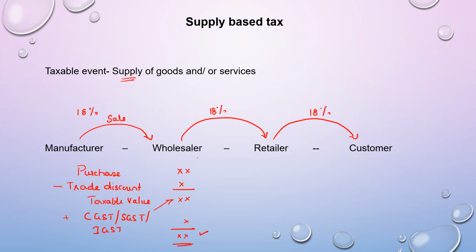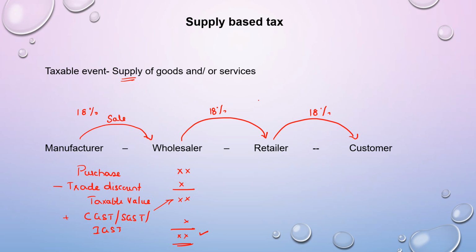Now, one doubt might arise in your mind that at every stage we're saying the same product which is being sold, 18% is collected. So you might be thinking, is this not double but triple taxation that is taking place? Here once 18, then again 18 and then again 18. 3 times 18% is being charged. No, the cascading effect is not going to be there.